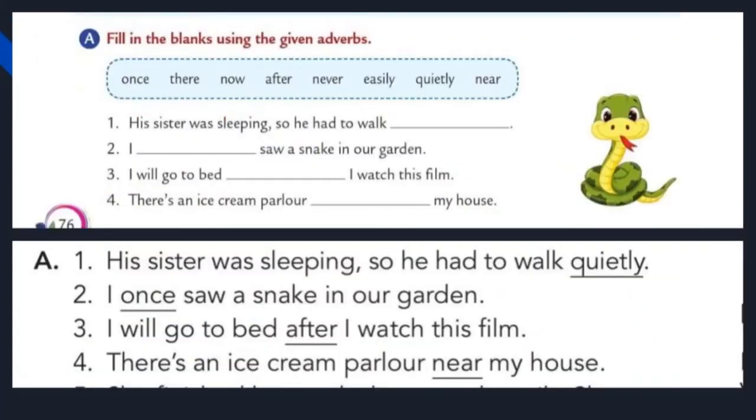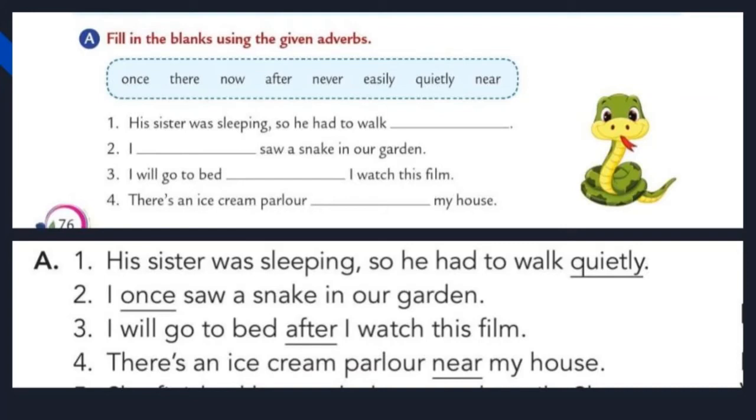Students, now we are going to do the first exercise, that is fill in the blanks using the given adverbs. Look here, one helping box is there. Some adverbs are given inside the box. Let us see what are they. Once, there, now, after, never, easily, quietly, nearly. These are the adverbs given inside the box.